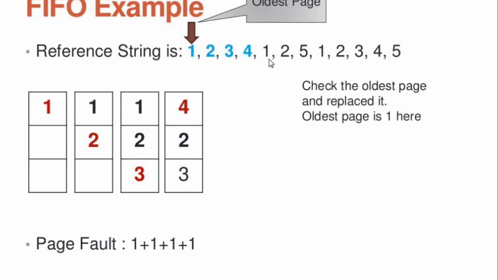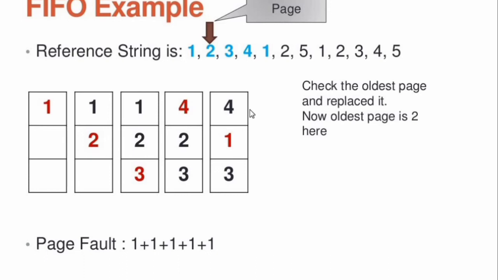Then the next string is 1. 1 is not present. So while loading page 1, what do you have to do? See the previous status of the memory: 4, 2, 3. So 1 is not there, and you have to add one more page fault error. Now you load page 1 in memory. How do you load it?